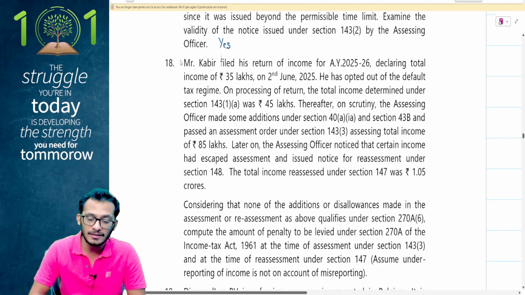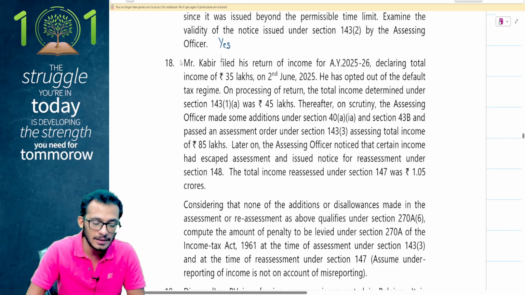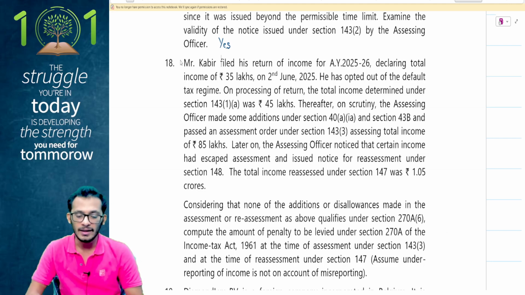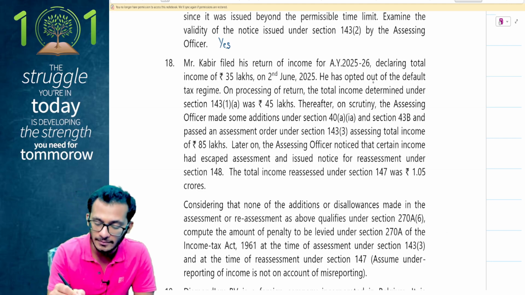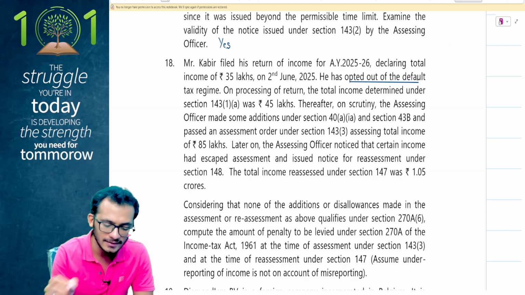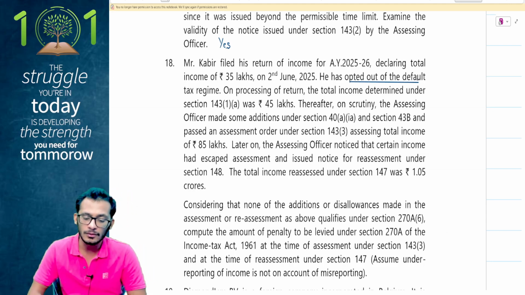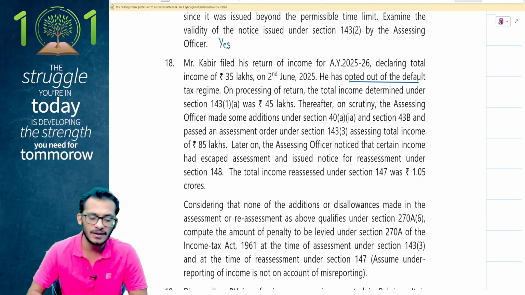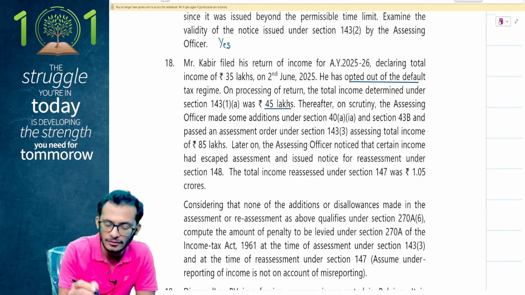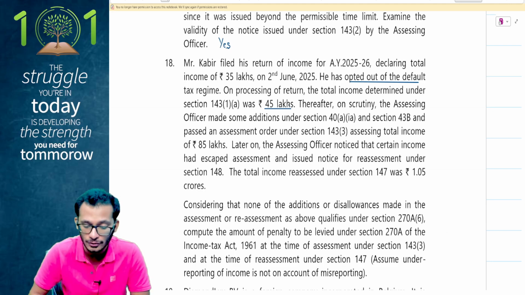Mr. Kabil has filed his return of income for 25-26, declaring an income of 35 lakhs on 2nd June 25. He has opted out of the default tax regime. The question itself says he has opted out of the default tax regime. On processing of the return, the total income determined under section 143(1)(a) was 45 lakhs. Okay, so he has processed the return. 143(1) has been issued to him.